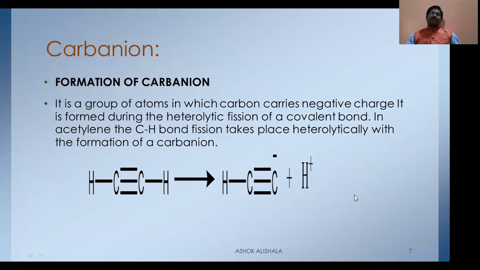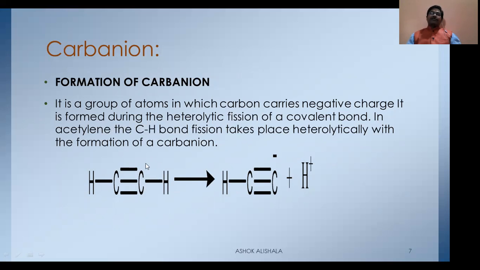Now let us see how a carbanion is formed. It is a group of atoms in which carbon carries a negative charge. It is formed during the heterolytic fission of a covalent bond. You know fission is of two types, homolytic fission and heterolytic fission. In homolytic fission, the bond is cleaved homolytically and each atom withdraws its own electron from the bonding.